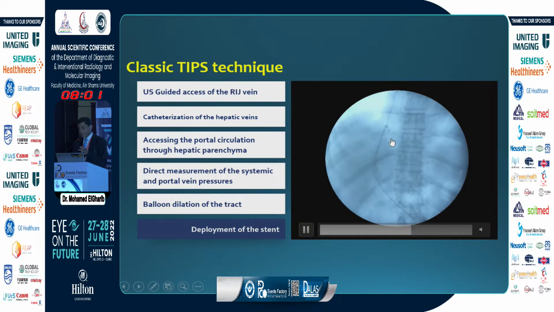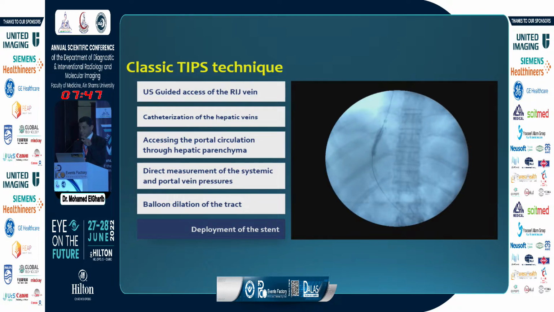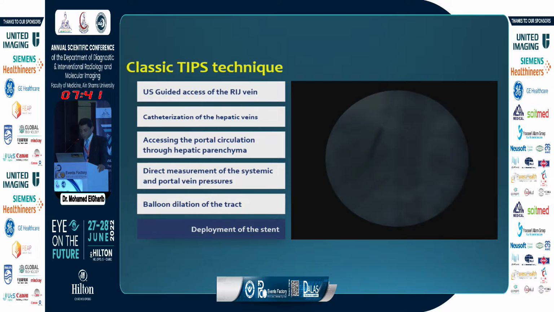And take care, if you are catheterizing one of the hepatic veins and inserting the stent, the upper end of the stent should reach the IVC, or at least the junction between the hepatic vein and the IVC. Don't leave it in the hepatic vein, because the jet of blood from the upper end of the stent into the hepatic vein will lead to stenosis at the junction between the hepatic vein and the IVC. So the upper end of the stent should reach the IVC.